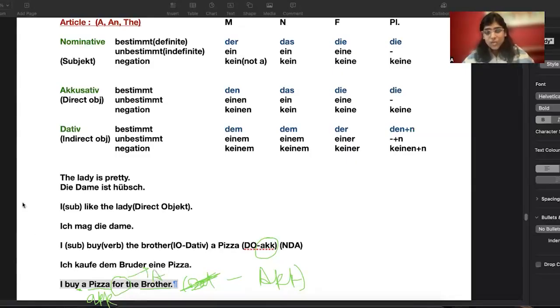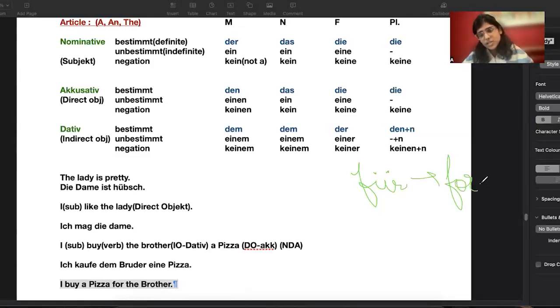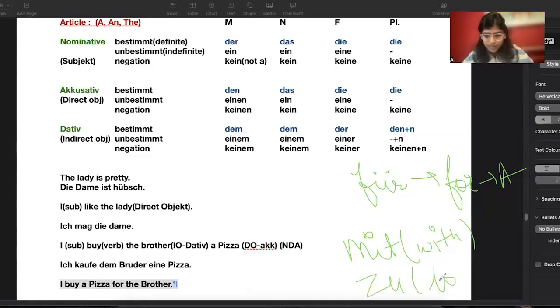Okay. So just remember some of the prepositions like für, which is for. Okay. It is accusative in nature. And then we have some prepositions like mit, which means with. And we have zu, which means to. Okay, these are the prepositions which are dative. We will learn more prepositions as we move on in the course, but for now, as of what level you have, just remember that für is an accusative preposition, mit and zu are dative prepositions.